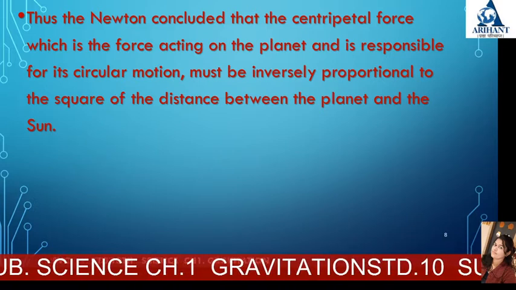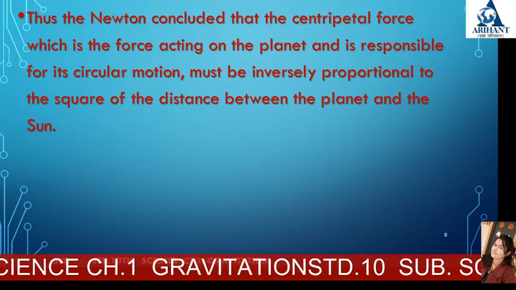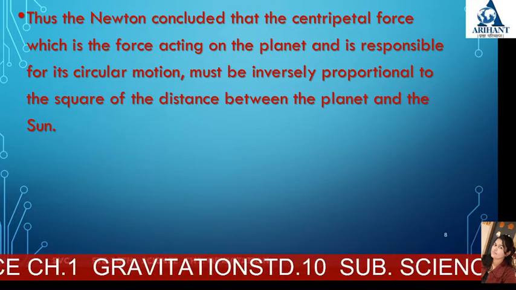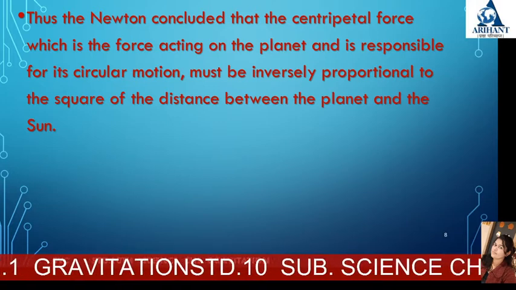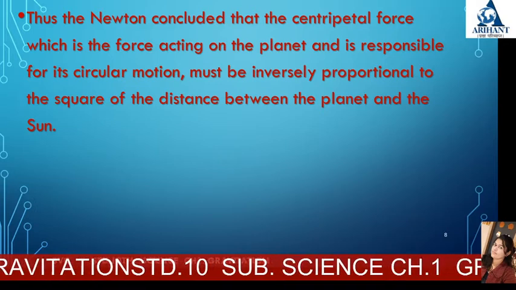Newton identified this force with the force of gravity and hence postulated the inverse square law of gravitation.